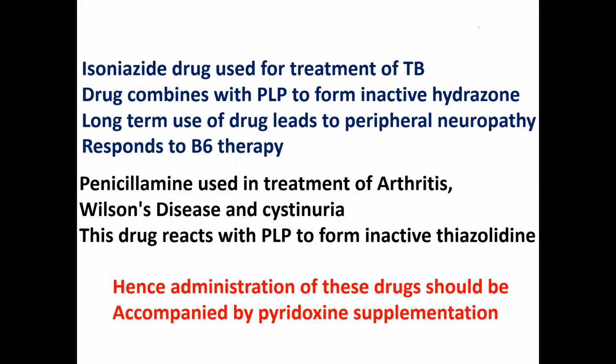Also, INH: if the patient is on an anti-TB drug, along with that drug the patient should be administered B6, pyridoxal, because INH, which is used for the treatment of tuberculosis, will combine with PLP to form an inactive hydrazone. So it leads to deficiency of B6. Long-term deficiency leads to peripheral neuropathy, and the patient responds to B6 therapy.